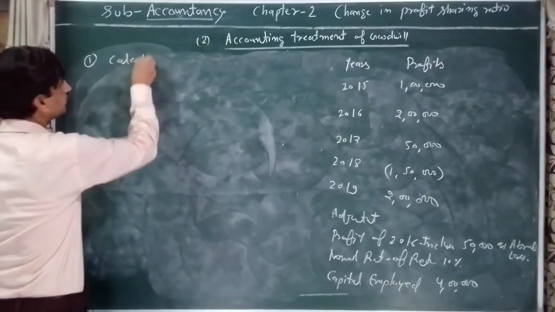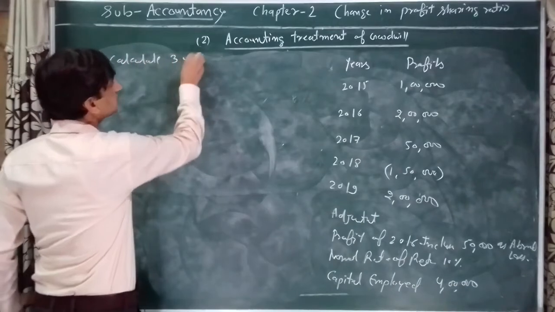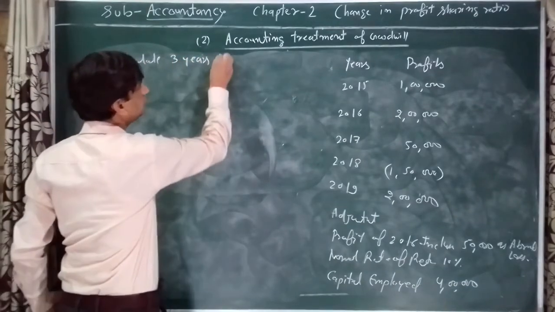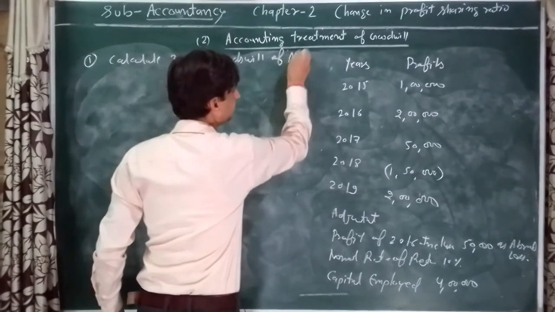First, calculate 3 years goodwill of average profit.